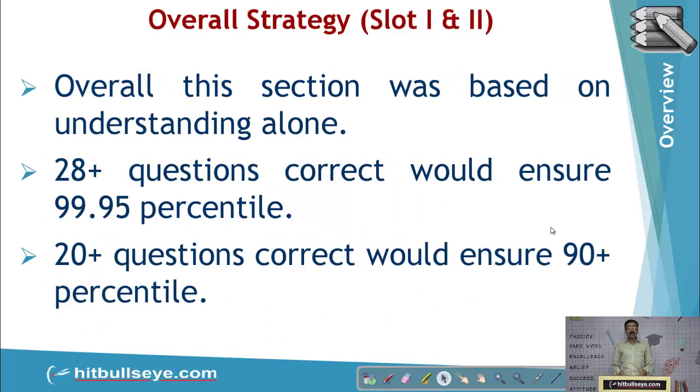Now if you look at the overall strategy, CAT has become primarily understanding driven and reading driven rather than tricks or smartness driven. So we have to increase our understanding. For this we have to read a lot. This year, if you look at the score, anybody getting 28 plus correct would touch the 99.995 percentile. Anybody who is getting more than 20 correct would be able to clear the cutoff.